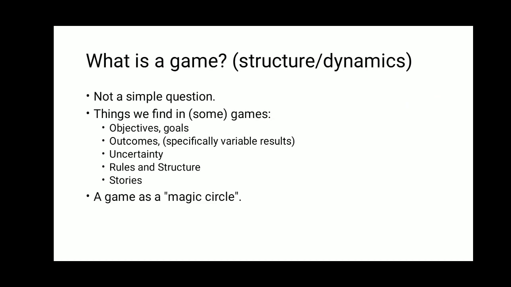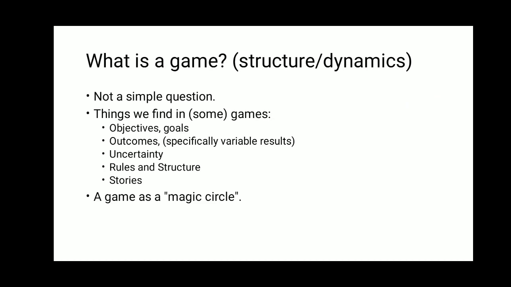So moving on, when we talk about a game, what comes is its structure or dynamics, what is changing and what the actual architecture of the game is. Things we find in some games are objectives and goals, outcomes, especially variable results. Every time we play a game, we get a different result as well as uncertainty.